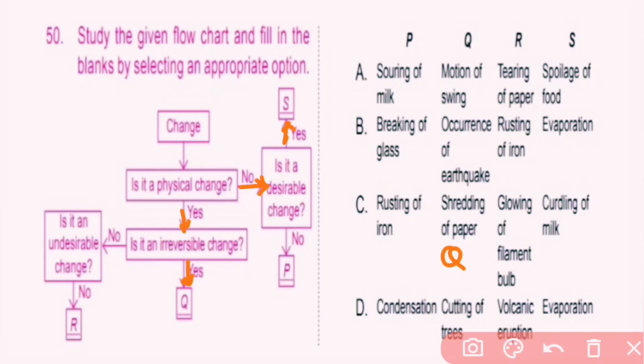So S is curdling of milk. P is not a physical change and not a desirable change. So P is rusting of iron. And R is a physical change but it is not an irreversible change and not an undesirable change. So it is glowing of a filament bulb. So here C is the correct answer.